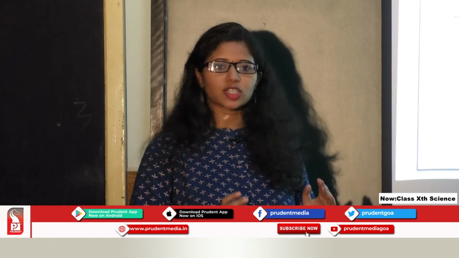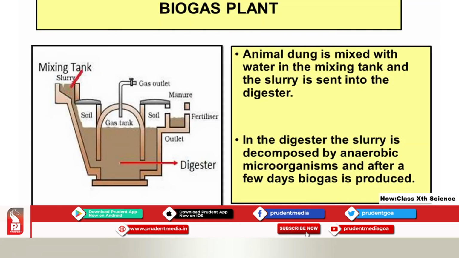I repeat, students, please remember, biomass is all the waste material including animal waste which is mixed with water and then it is passed on to the next part which is called the digester, and this mixture is called slurry.